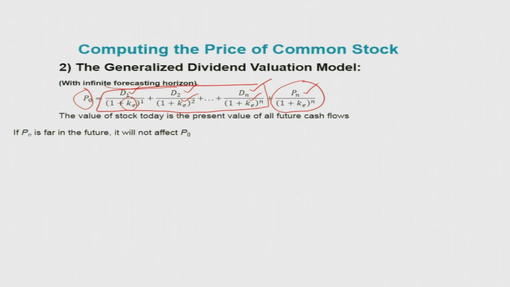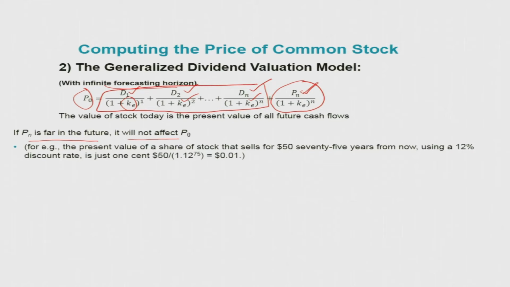But one of the issues here is that PN is far in the future, obviously, because we already said that a share is a long term investment in the company. That means not just 1, 2, or 3 years, but a large number of years. So when PN is far in the future, it won't affect P0 at all. How come? Let us see this.